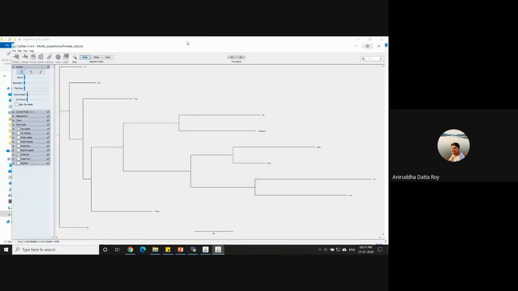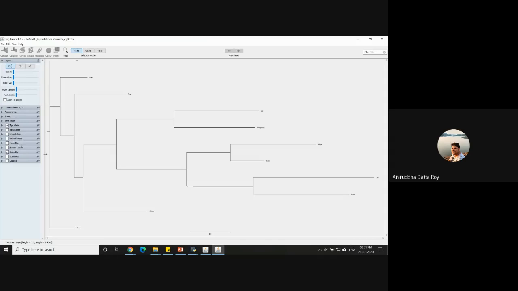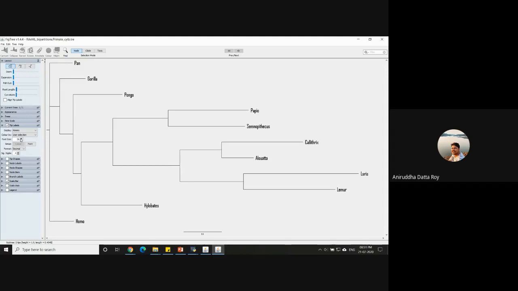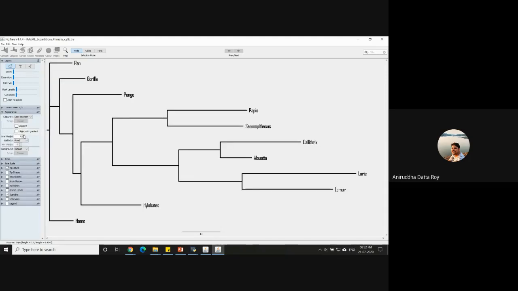All right. I will maximize the window. I'll do the same exercise again. I will go to tip labels. I will increase the font. You can also use different fonts if you want. You can use Calibri or whatever, any font style that you prefer. I'll go to appearance and I'll fix the line weight.